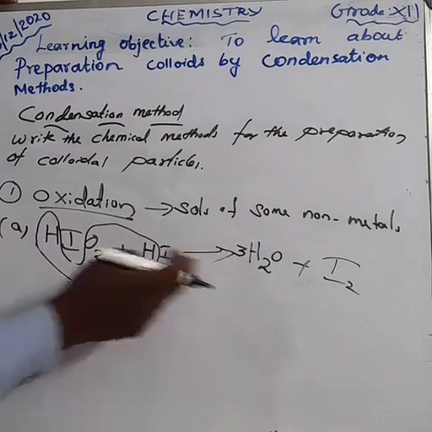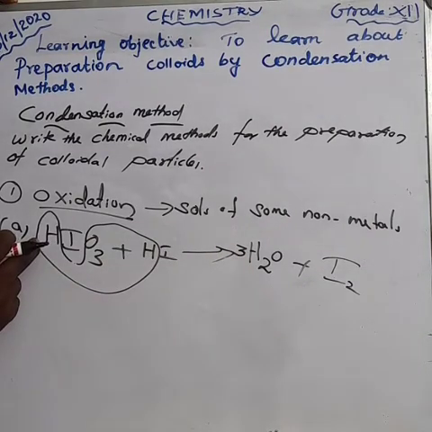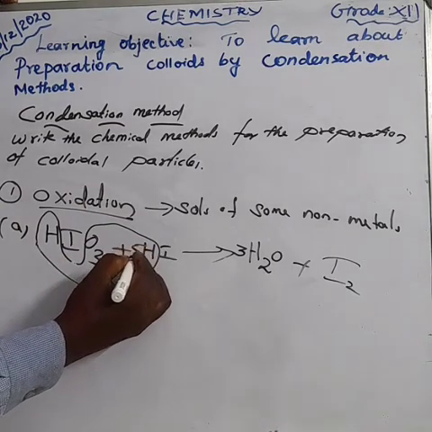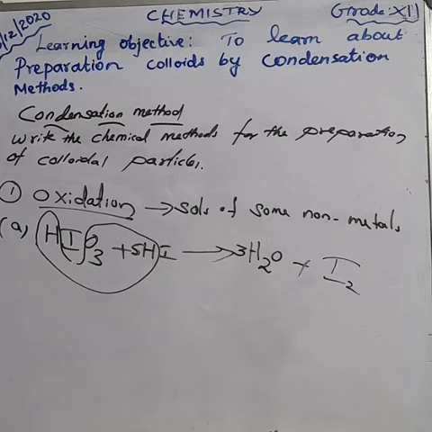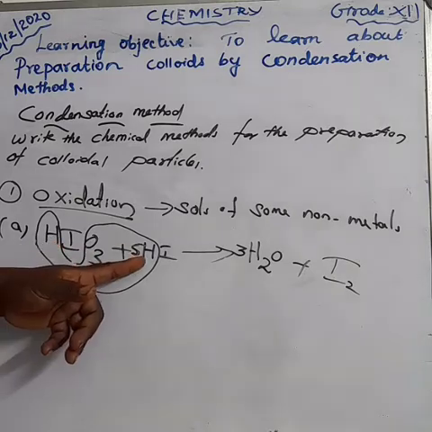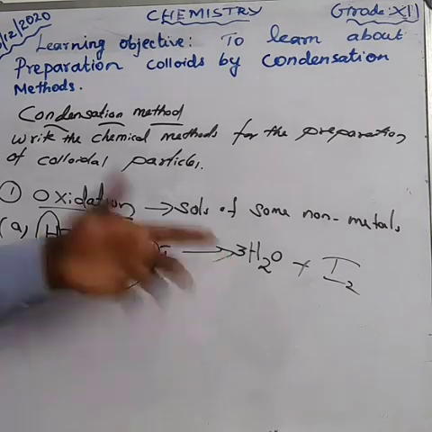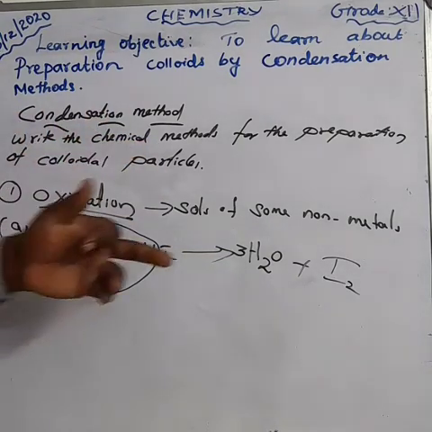Out of 6, 1 is here, so 6 minus 1, 5 hydrogen. So now we have to balance hydrogen. That means 5 plus 1, 6. The 6 hydrogen is balanced, and oxygen is also balanced.